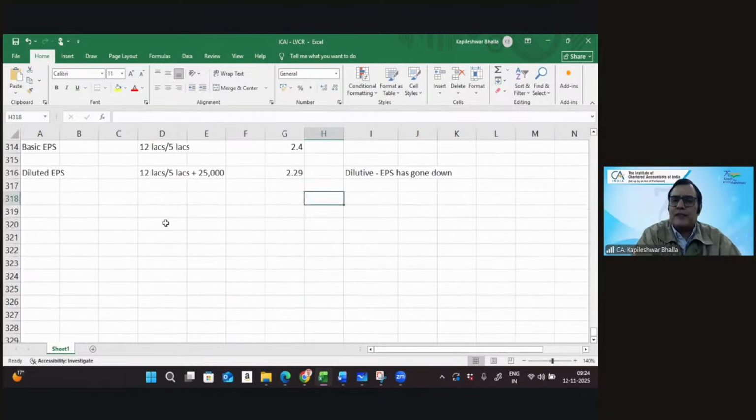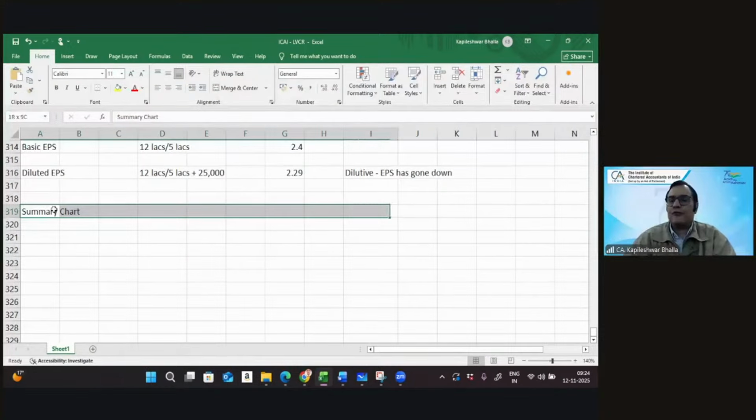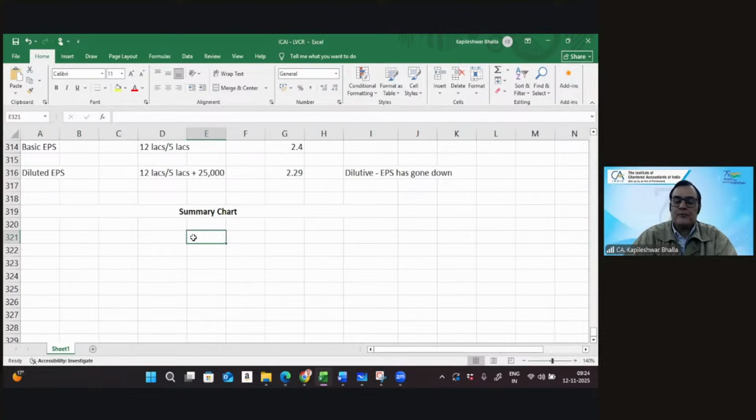So let me make a quick mind map, a summary chart as well. What is just coming to the back of the mind is a quick summary chart on the impact on numerator and denominator of the earning per share. So let's take numerator, let's take denominator.